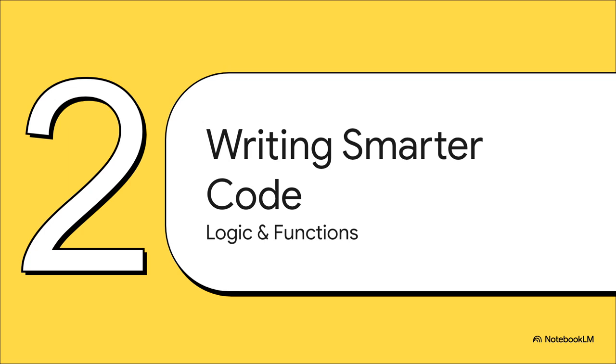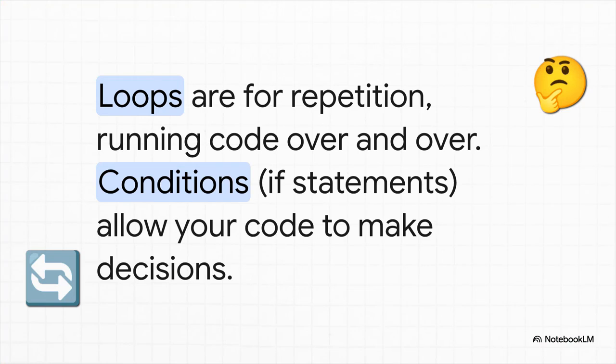This is how you get your code to actually do something. So the two big ideas here are loops and conditions. A loop is all about repetition. You want to do the same thing over and over again, like for every single item in a list, you use a loop. And a condition, that's about making decisions. You use an if statement to say, hey, if this thing is true, do this. Otherwise, do something else. It's how your code gets smart.